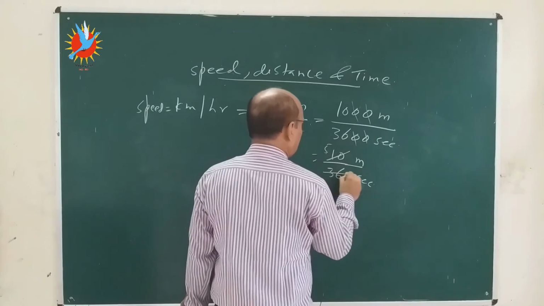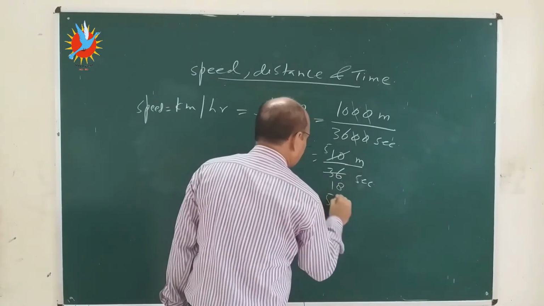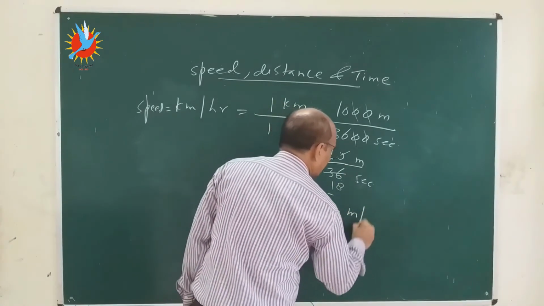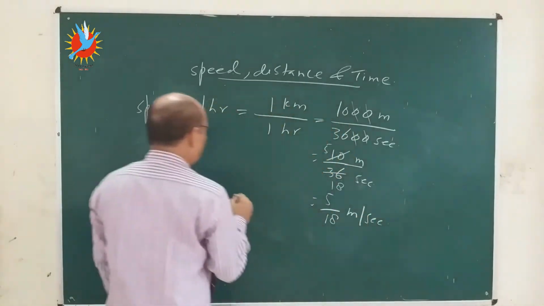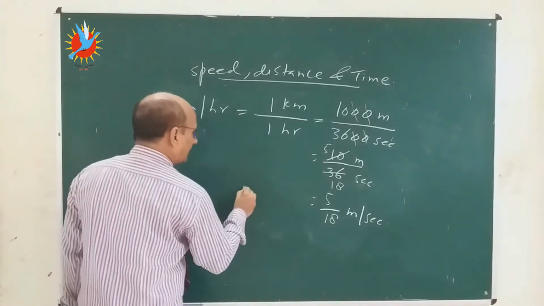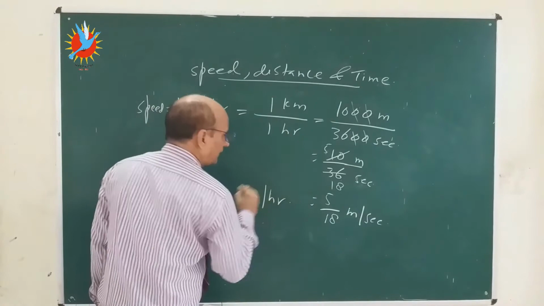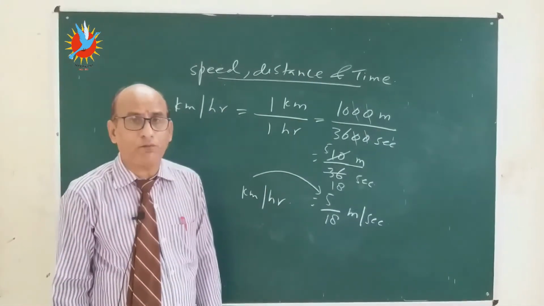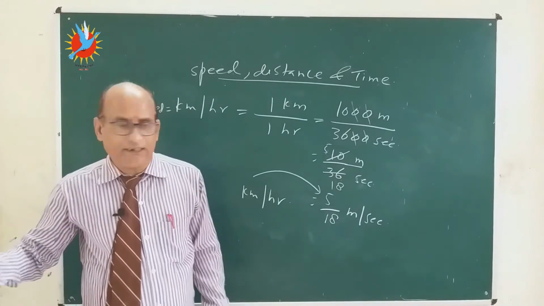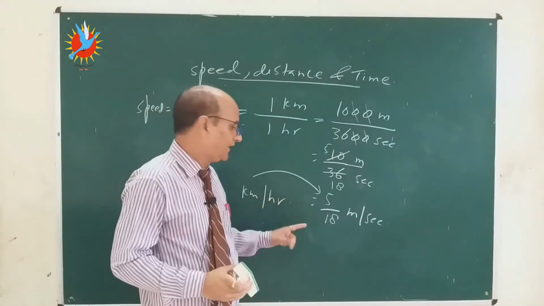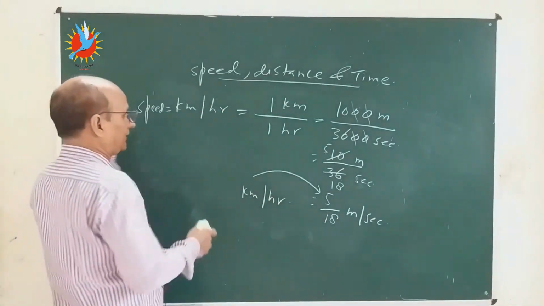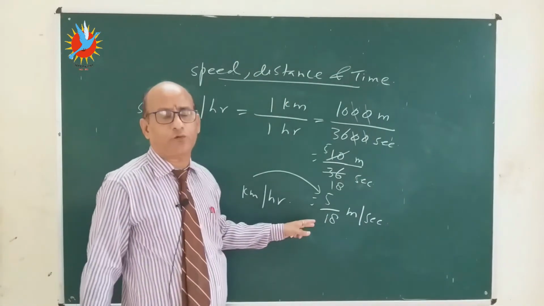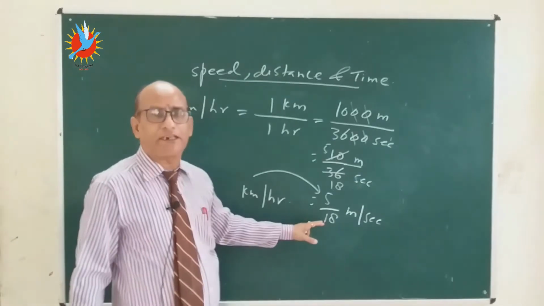That is 5 by 18 meter per second. So if you want to convert kilometer per hour into meter per second, then multiply the speed by 5 by 18. And if the reverse process is there, then 18 by 5. So this is how I have derived how to convert kilometer per hour into meter per second.